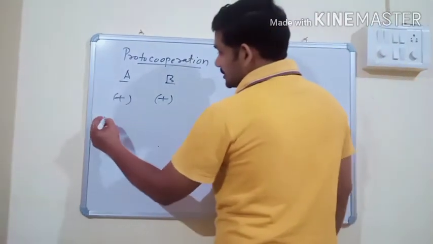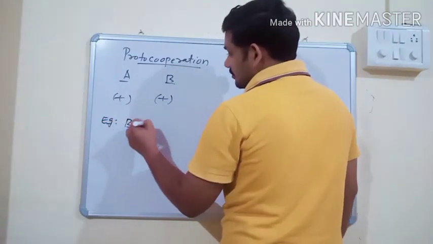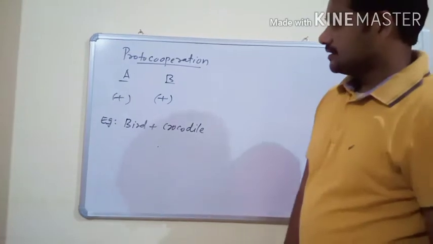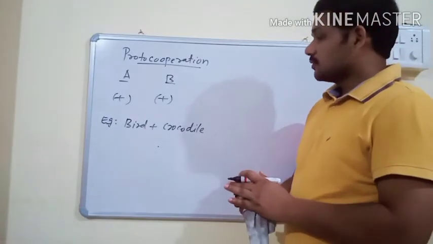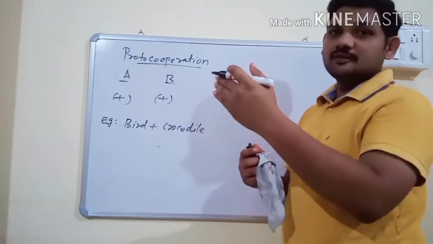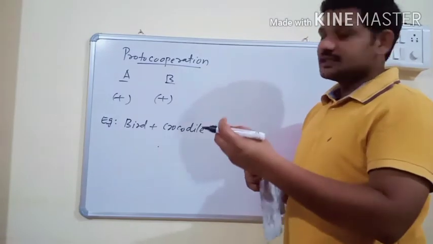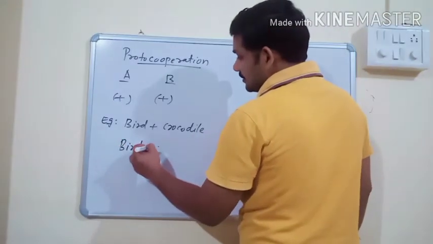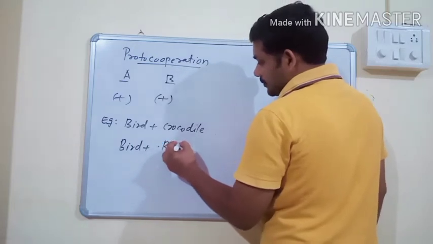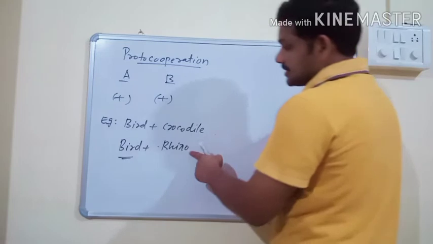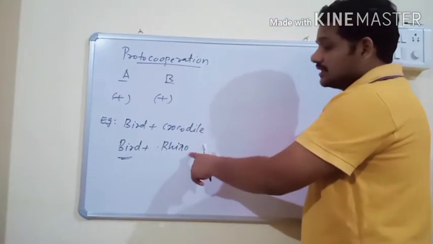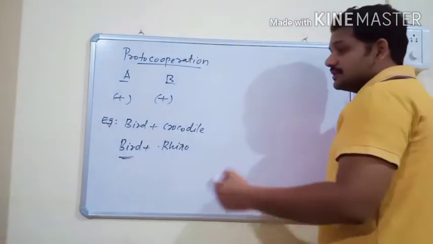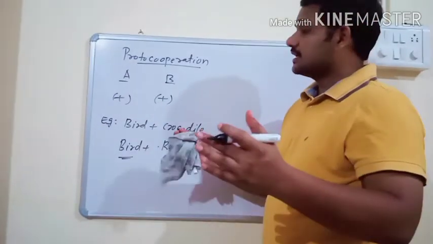Examples for proto-cooperation are bird with crocodile. When the crocodile opens its mouth, the bird comes and feeds on leeches which are stuck in the teeth of the crocodile. One more example is bird with the single horn rhino. Birds feed on lice present on the rhino, and the rhino gets its skin cleaned. So both organisms benefit, but after the benefit both organisms separate.